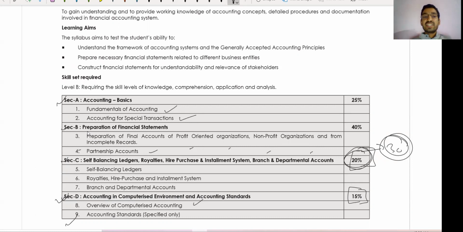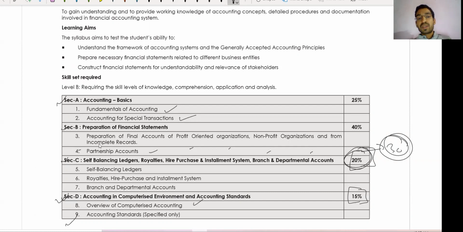So guys, I will suggest that in section B, we have partnership account. It is my humble request and my personal opinion: if you want, you can leave the whole partnership chapter. Guys, partnership is a big chapter: admission, dissolution, death of a partner, admission of a partner. A lot of time it will take, and it will carry around 15 to 20 marks in the exam. But you know that we have 130 marks, with 30 marks optional. If we leave partnership account, nothing will happen to us. We can cover the extra.